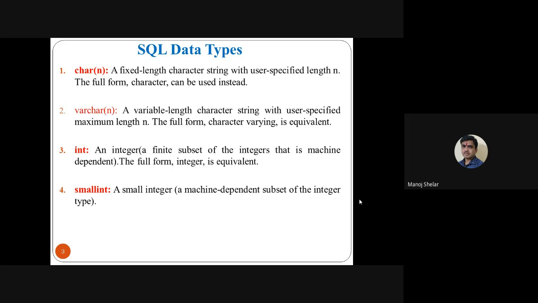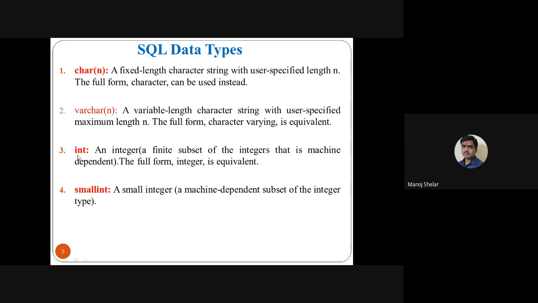Name VARCHAR(10). The main difference between character and varchar is that with varchar the wastage of memory is avoided. Suppose name is VARCHAR(10) and the name is Manoj. Only five characters are present in Manoj, so you utilize only a size of five for the name. So character and varchar are two data types supported in SQL.